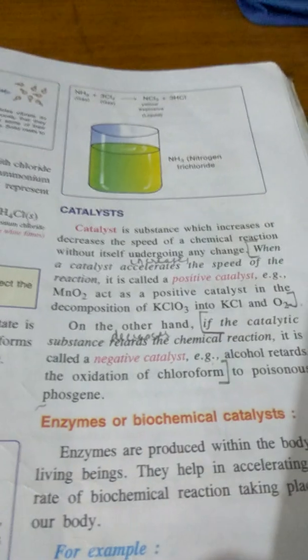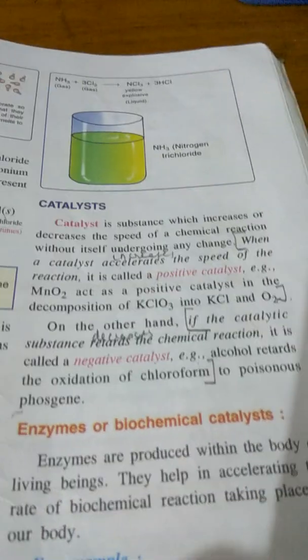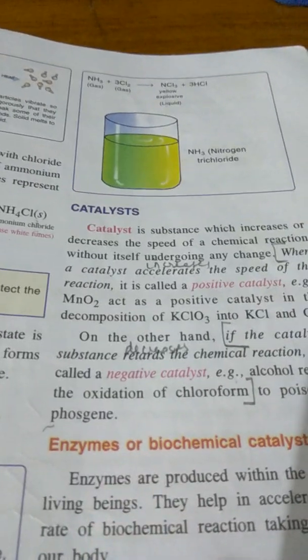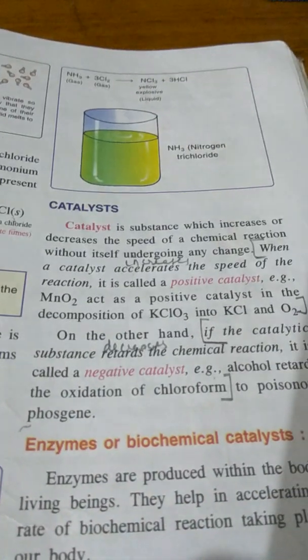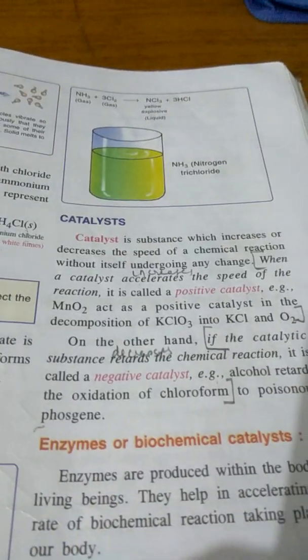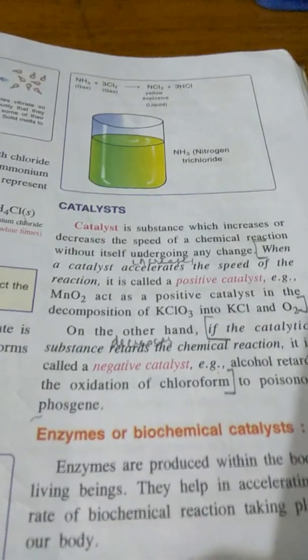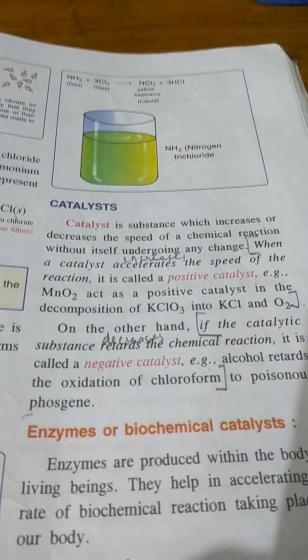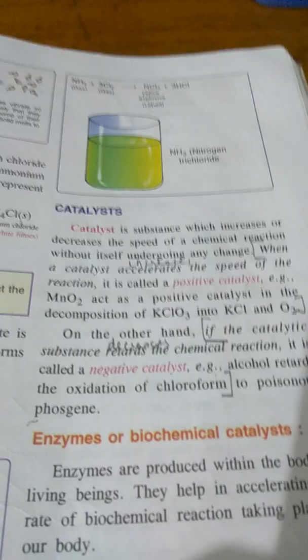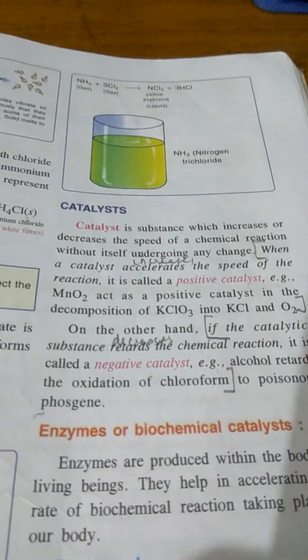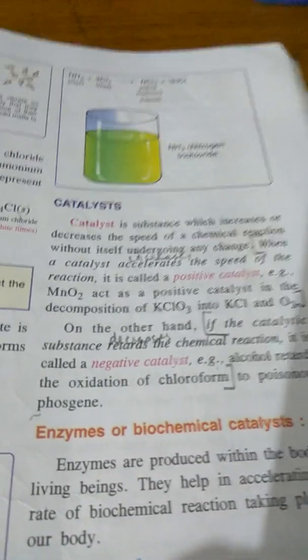It is added in chemical reactions to increase or to decrease the speed of the reaction. That substance will only help in changing the speed, but itself will not undergo any change. There will be no change in the catalyst from the beginning till the last.